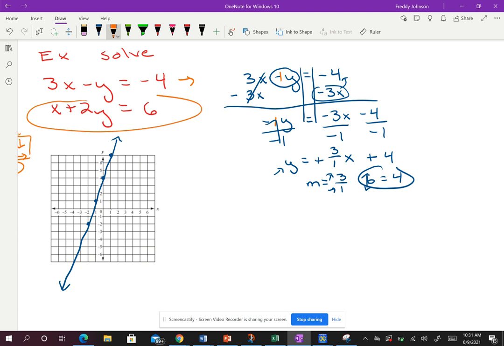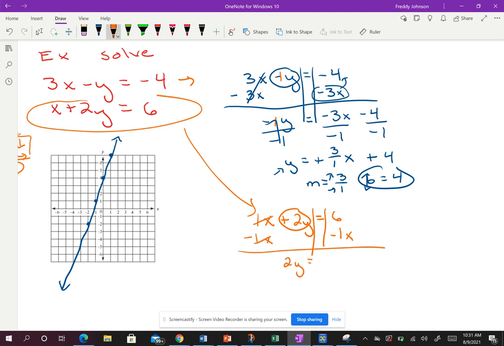Okay, now last but not least, we need to get this into y equals mx plus b form. So I am going to solve for y. Circle y and anything attached. That tells me I have to get rid of this 1x. So I'm going to subtract 1x to both sides. These are going to cross out. I'm left with 2y equals -1x plus 6.